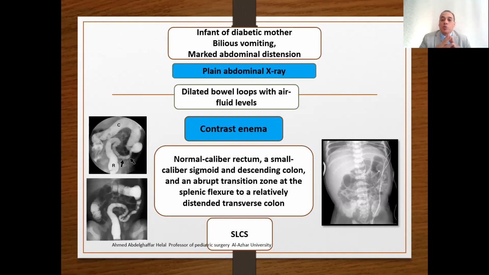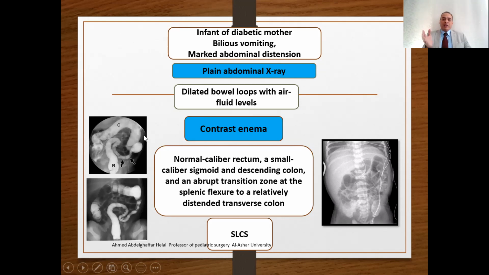In what's called small left colon syndrome, the baby will present with marked distension, bilious vomiting, and dilated bowel loops with air fluid levels. The contrast enema will show the small microcolon with a change of the caliber, usually at the splenic flexure, and a little dilated rectum. So this will be diagnostic, with a dilated transverse colon.